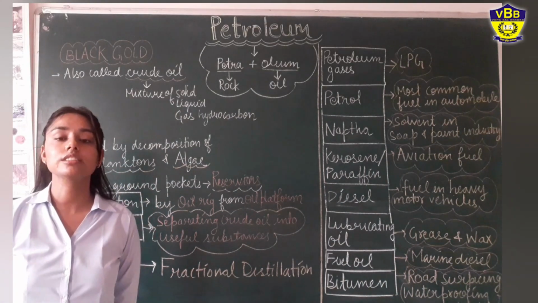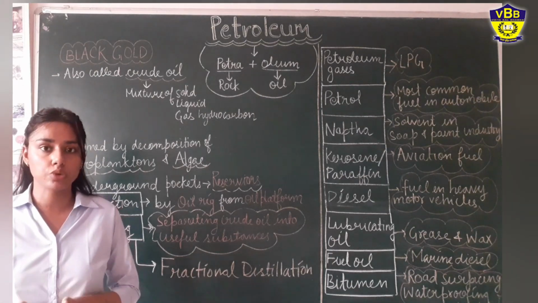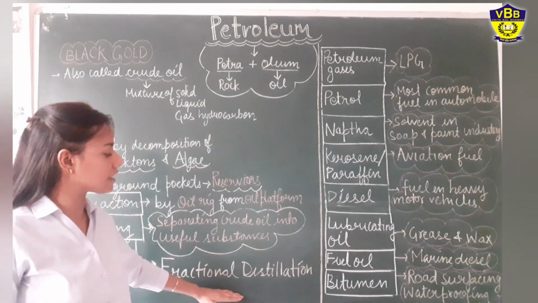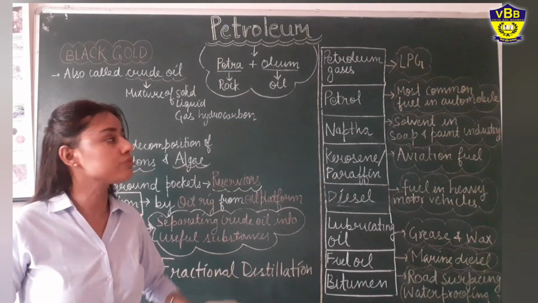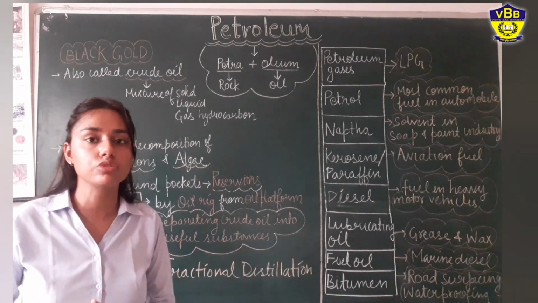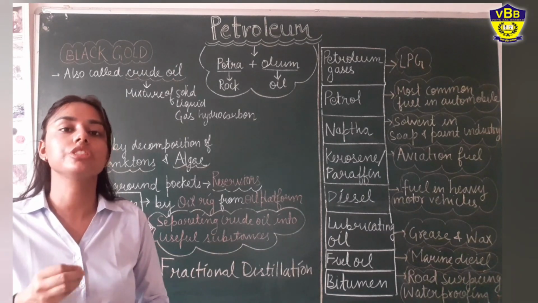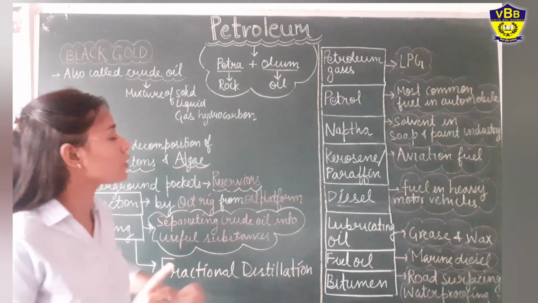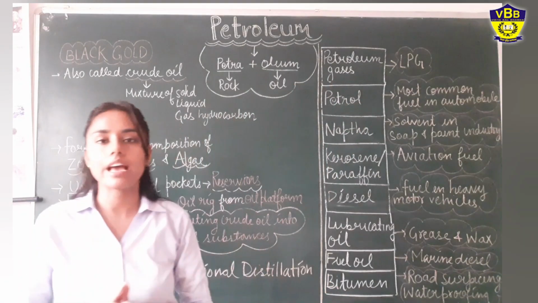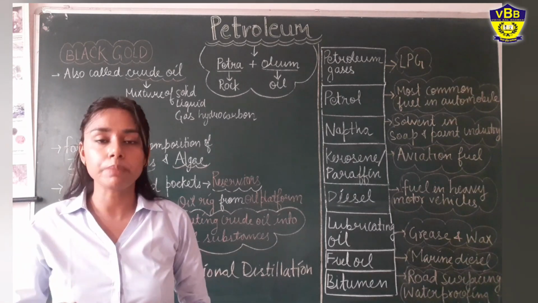Okay, now let's learn about the various fractions or constituents of petroleum that we obtain on heating it by the process of fractional distillation, in which we obtain these substances or constituents on the basis of their different boiling points and the temperature at which they condense. So the first product that we get is the petroleum gases. Petroleum gases are further modified into a substance called LPG.